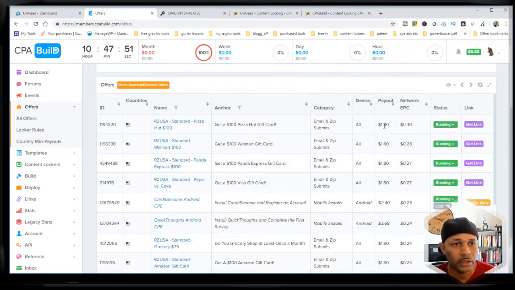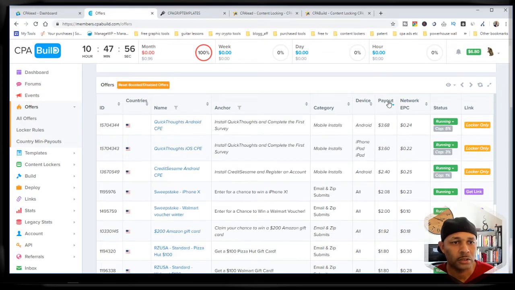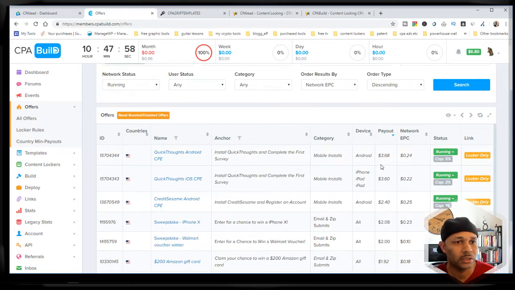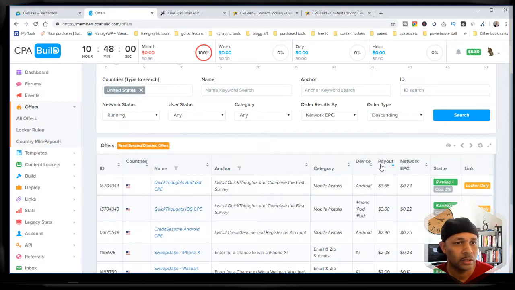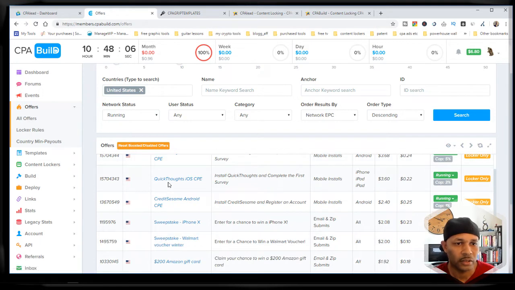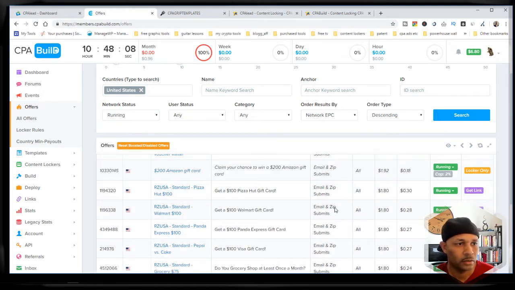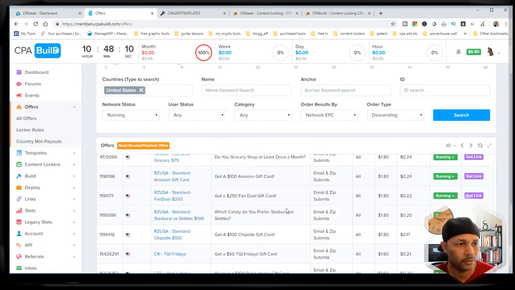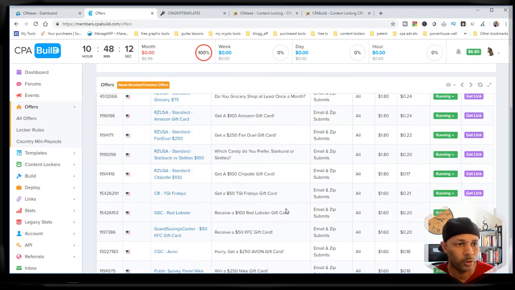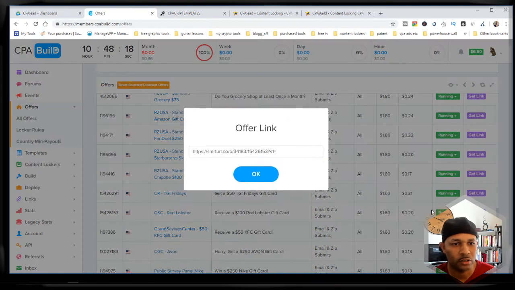All right, so we're looking at the offers, earnings per click. Let's sort by payout. So 368, and that's a mobile install, so you have to promote this, and someone will actually have to install an app. Let's see what else we have. Red Lobster, if you like seafood. So it's a gift card. Let's just look at that.